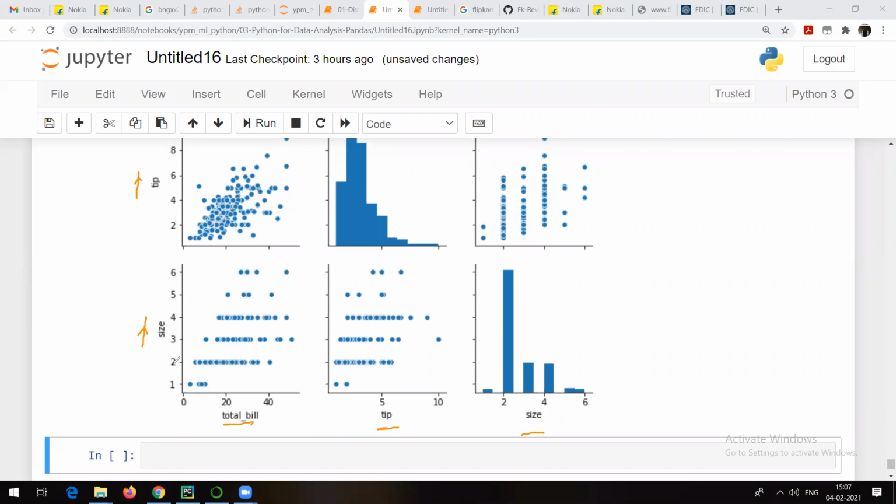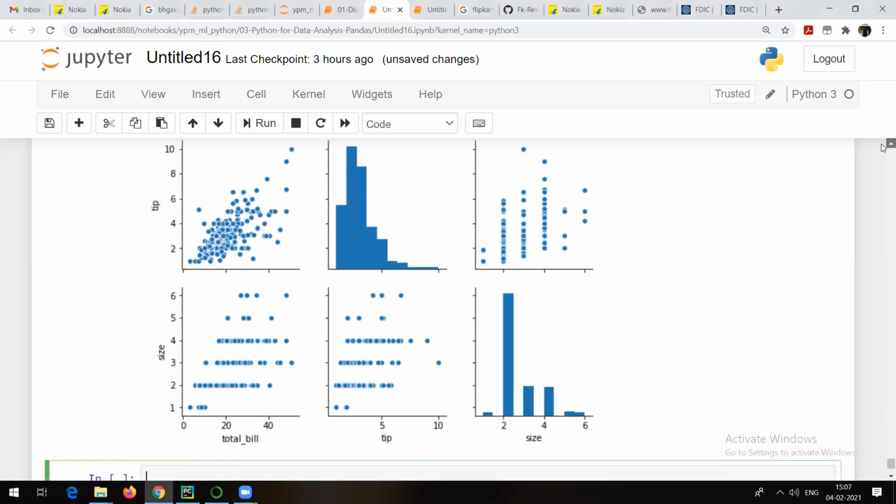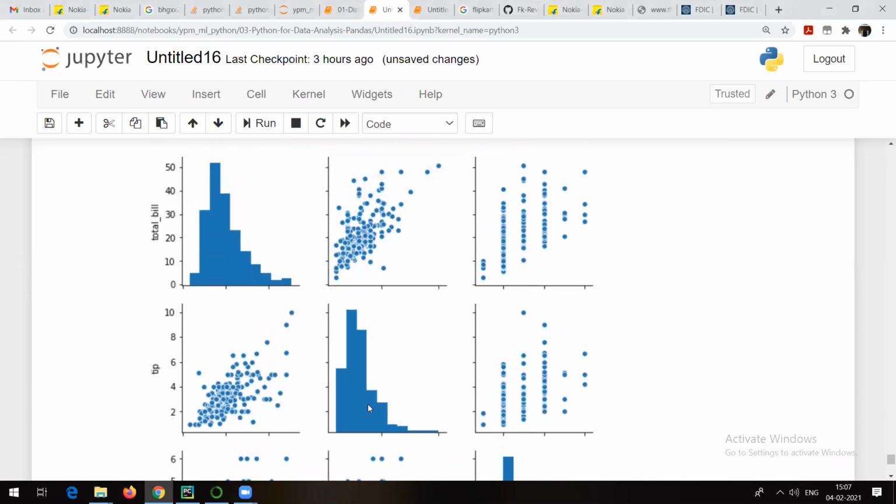So, for example, I want to know what is the relationship between total bill and size. So, total bill on x-axis, size on y-axis. You can see the relationship between them. Relationship between tip and size, so you can see the relationship. Relationship between size and size, so you can see it. So, you take any column, right? And you can see how it is related to other columns.